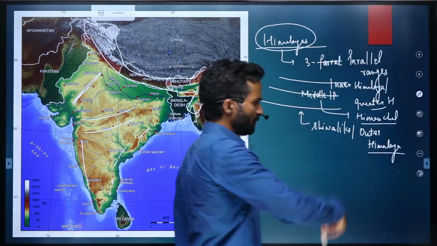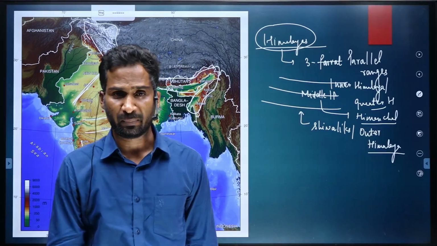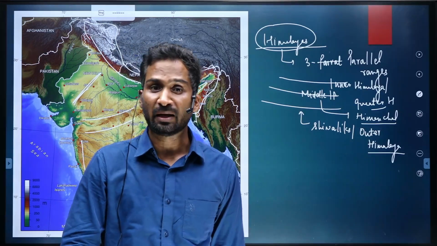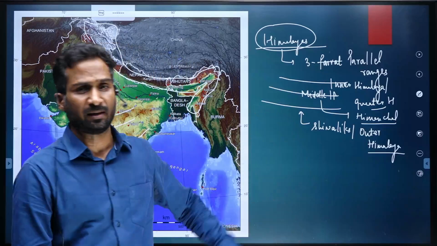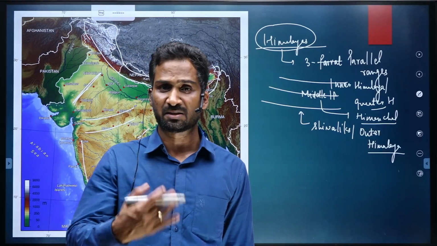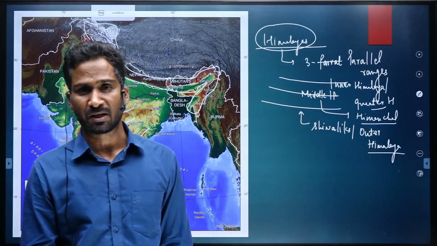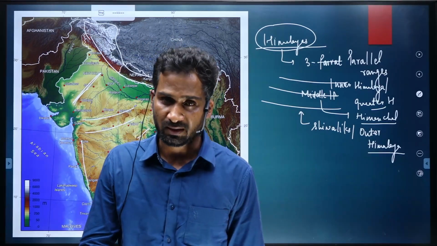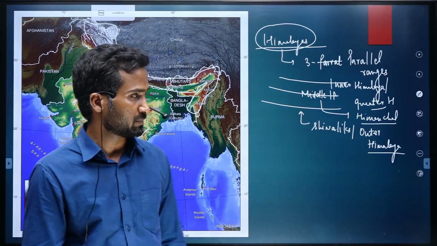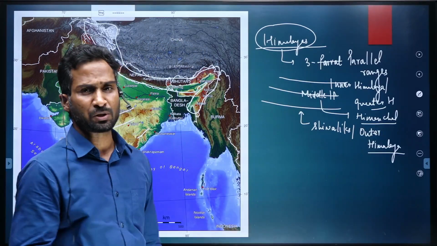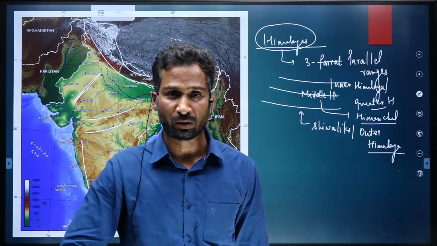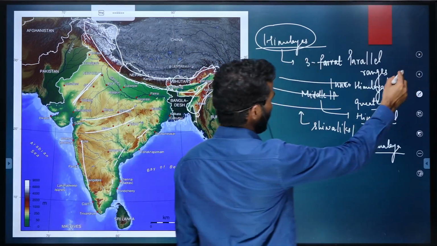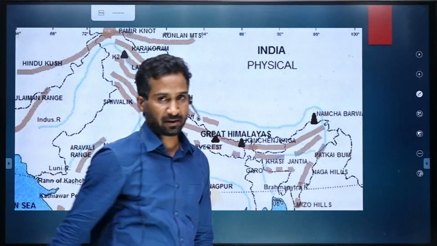We know that these Himalayan ranges have been formed somewhere 20-30 million years ago, and they have been forming till 8 million years ago, which we discuss under plate tectonics, and that is a discussion for the mains examination. So that formation of Himalaya we are not going to discuss here. Maybe we'll discuss that sometime later. We are majorly focused on the information which is important for the prelims examination. Okay, so now let's have a look at these Himalayan ranges.